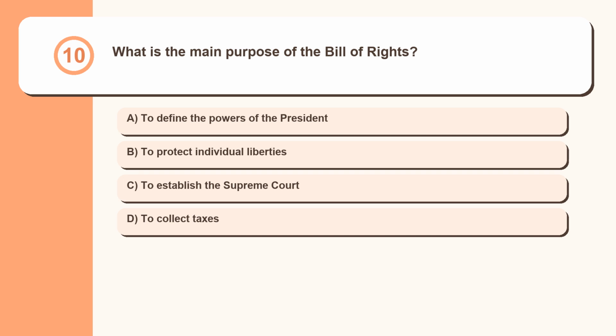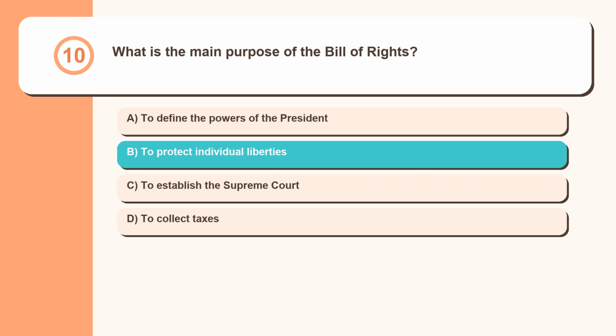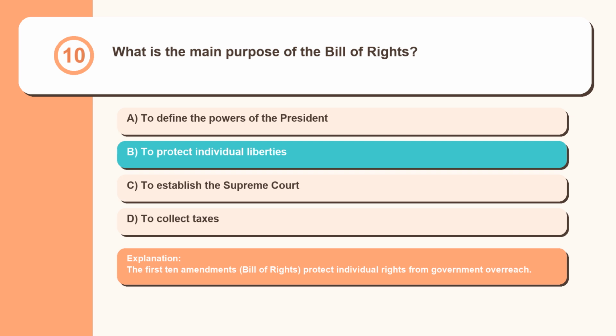Question 10. What is the main purpose of the Bill of Rights? To define the powers of the President, to protect individual liberties, to establish the Supreme Court, to collect taxes. The first 10 amendments, the Bill of Rights, protect individual rights from government overreach.